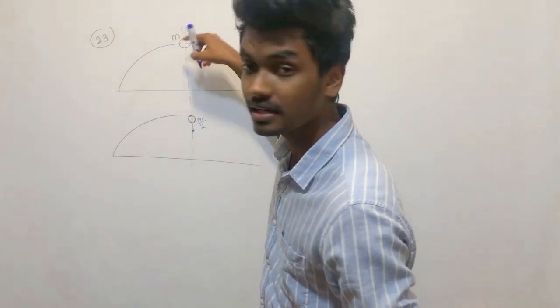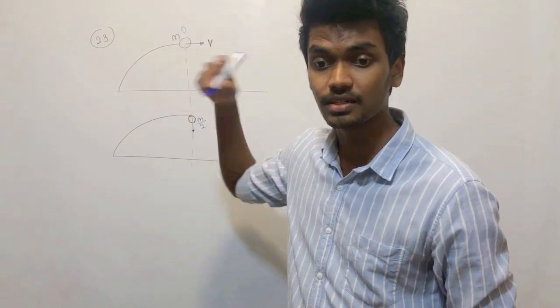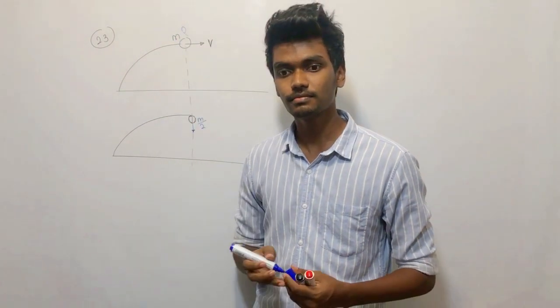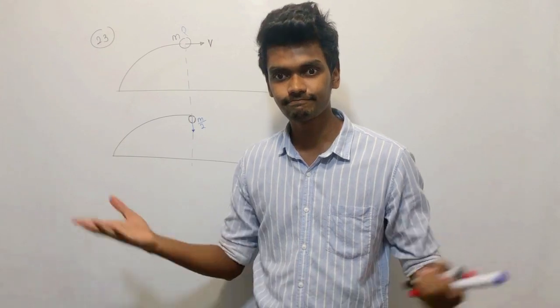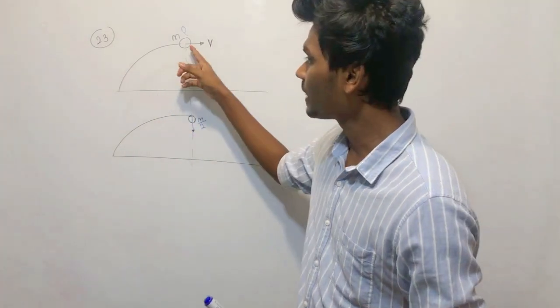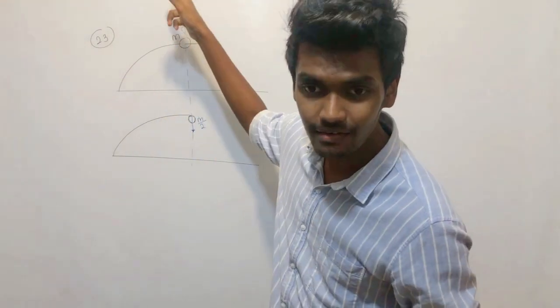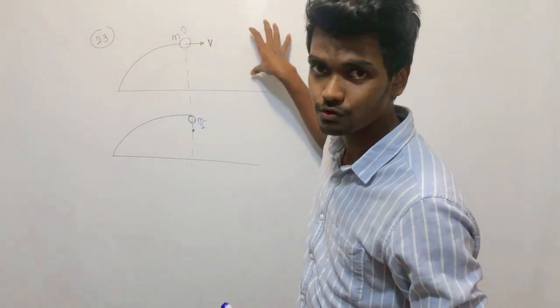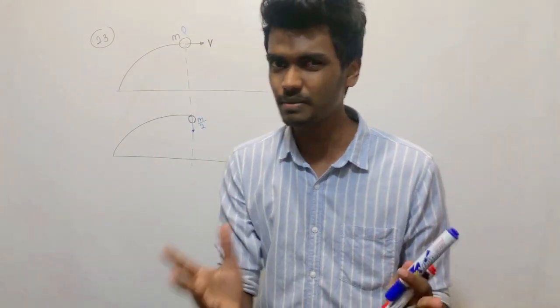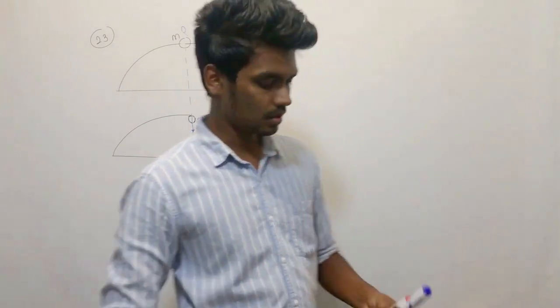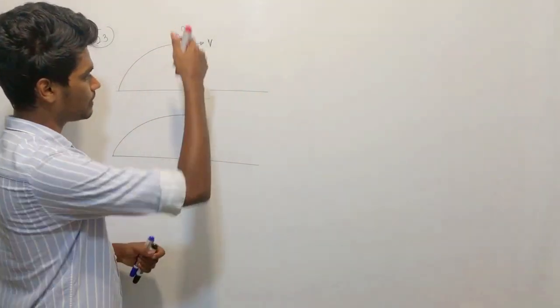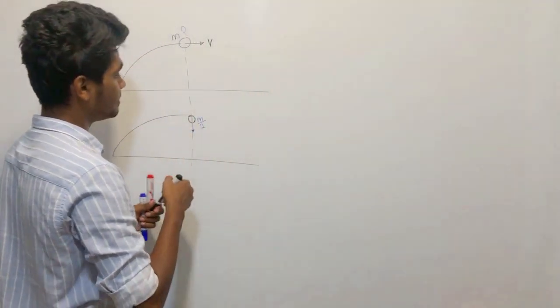This is the point P, the highest point. At the highest point, it will not have any vertical velocity. It will have only horizontal velocity. That of course you know, basic projectiles.